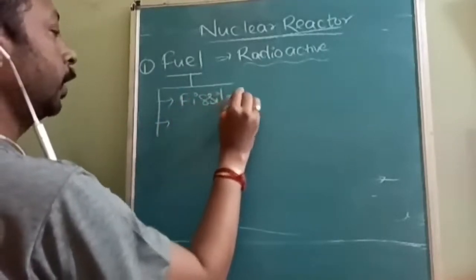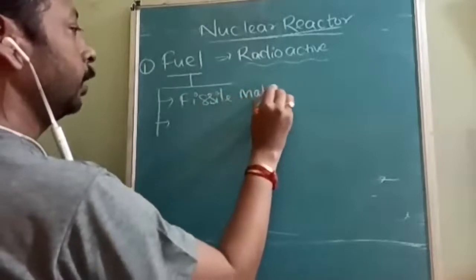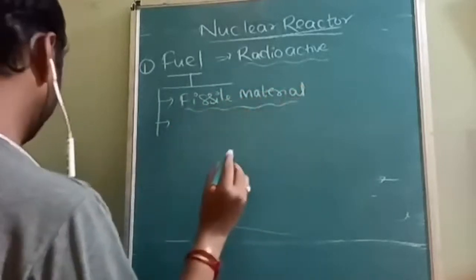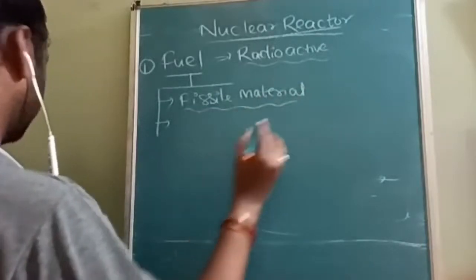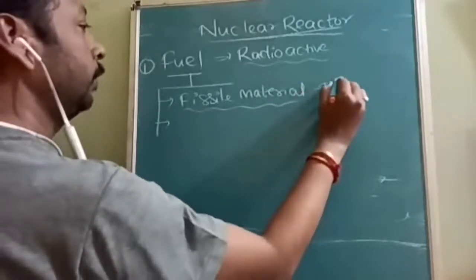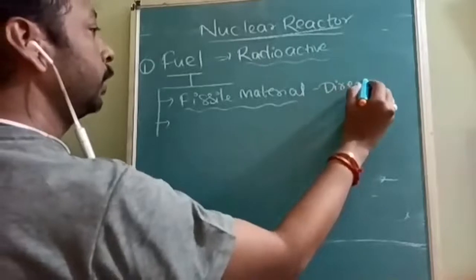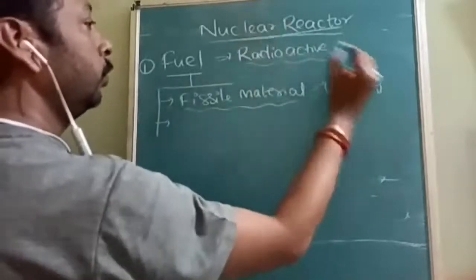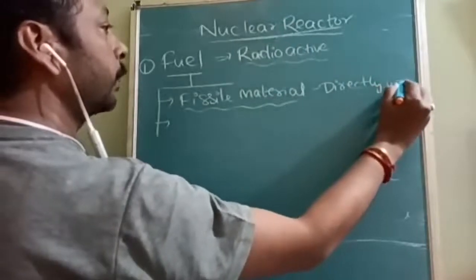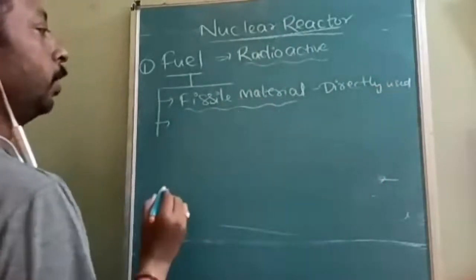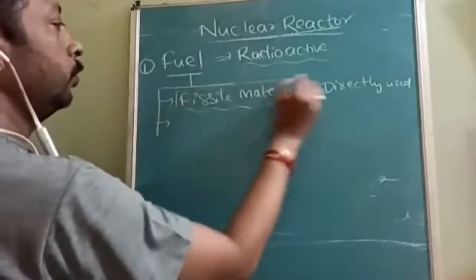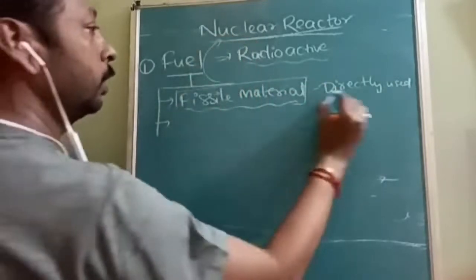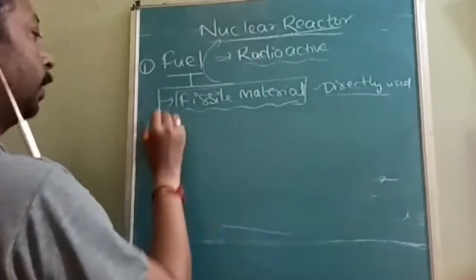Fissile material means material which can be used directly, which does not require any special treatment. They can be directly added into the nuclear reactor without any modification. Fuel which can be added into the nuclear reactor as it is is called fissile material.